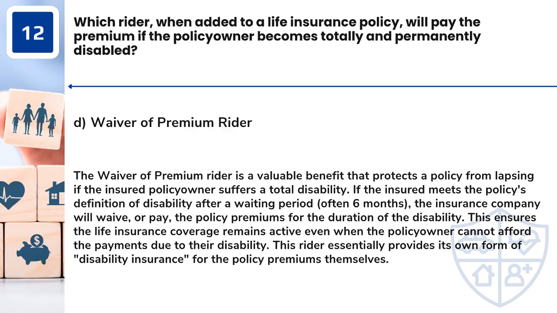Answer: D. Waiver of premium rider. The waiver of premium rider is a valuable benefit that protects a policy from lapsing if the insured policy owner suffers a total disability. If the insured meets the policy's definition of disability after a waiting period, often 6 months, the insurance company will waive, or pay, the policy premiums for the duration of the disability. This ensures the life insurance coverage remains active even when the policy owner cannot afford the payments due to their disability. This rider essentially provides its own form of disability insurance for the policy premiums themselves.